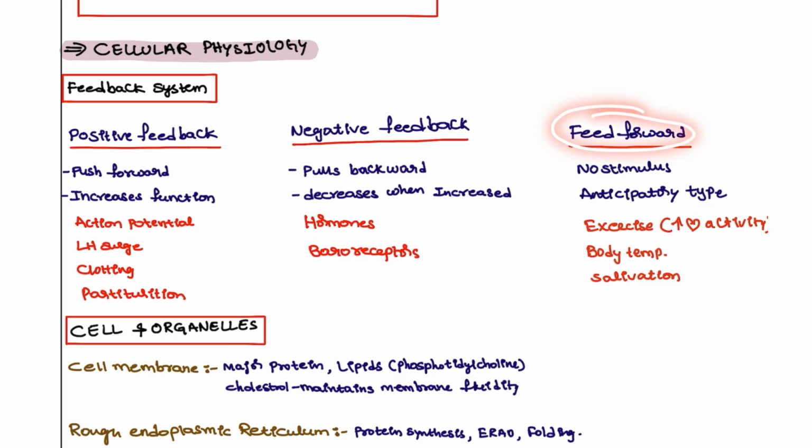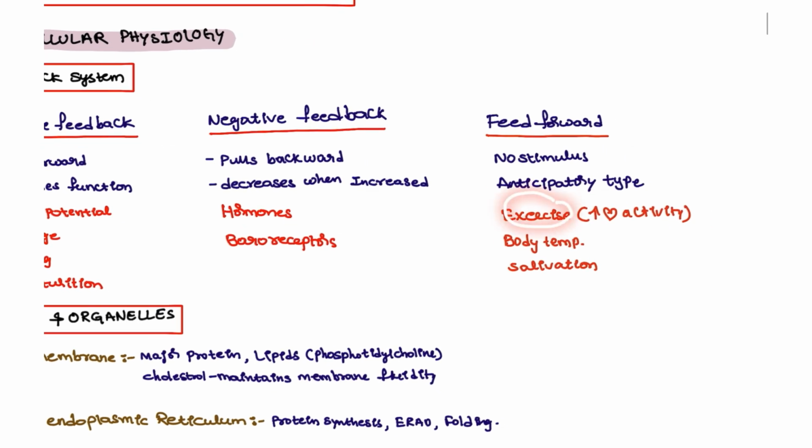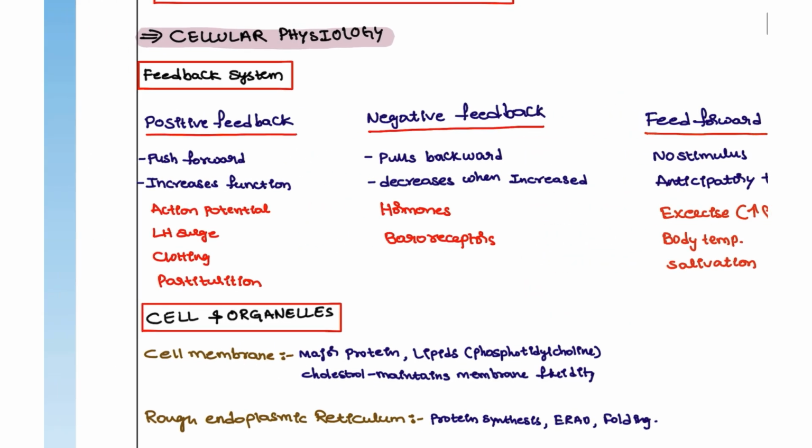And the feed forward mechanism has no stimulus, but it is anticipatory. It is not a stimulus to increase or to decrease. It is just anticipatory. How does it work? For example, if you are thinking about exercise, your heart rate will increase and your BP will increase. When the surrounding area is cool, your body tries to compensate with heat. And when you are talking about food, inside your brain there is the smell brain that will cause salivation. All these are the feed forward mechanism.